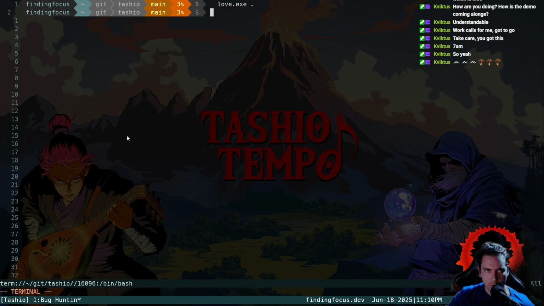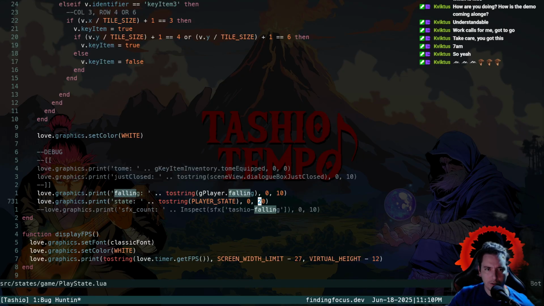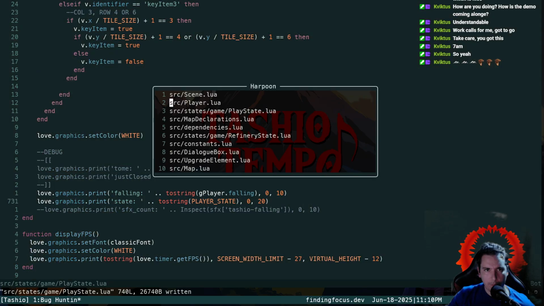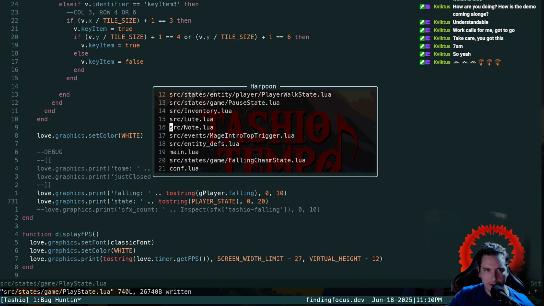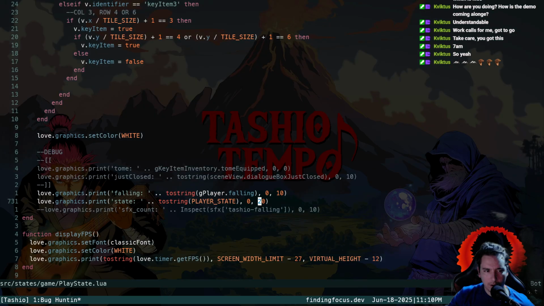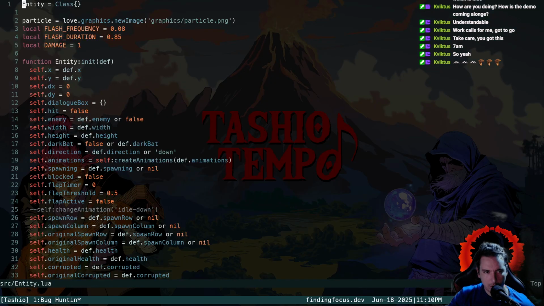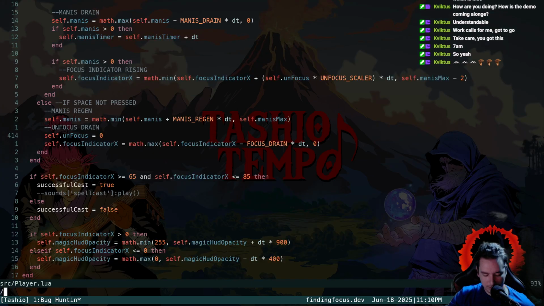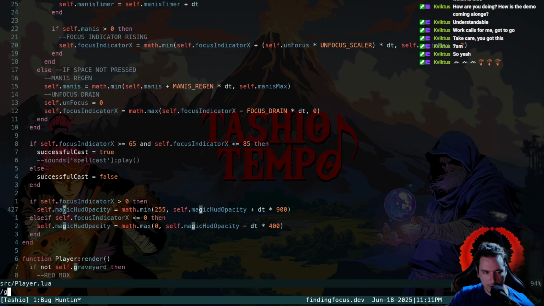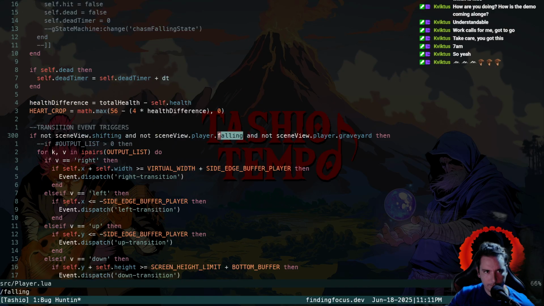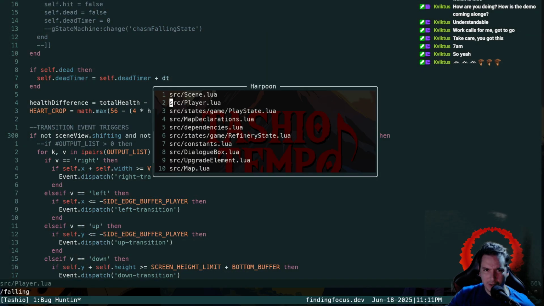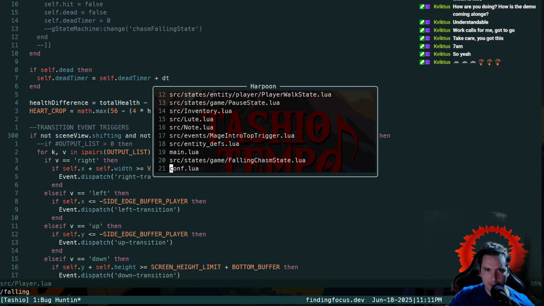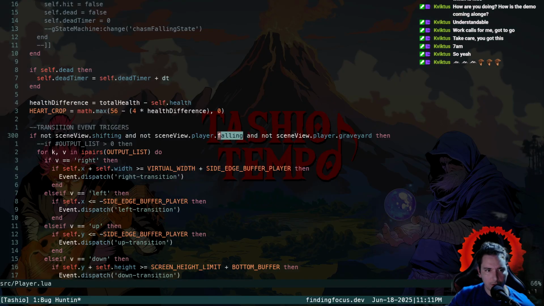So the code for rendering the tunic is maybe, let's check our entity class and see if we have any falling. No? Is it in our player class? And we have falling. This isn't where the render is, so it might be... Is it just literally in every state for the player?